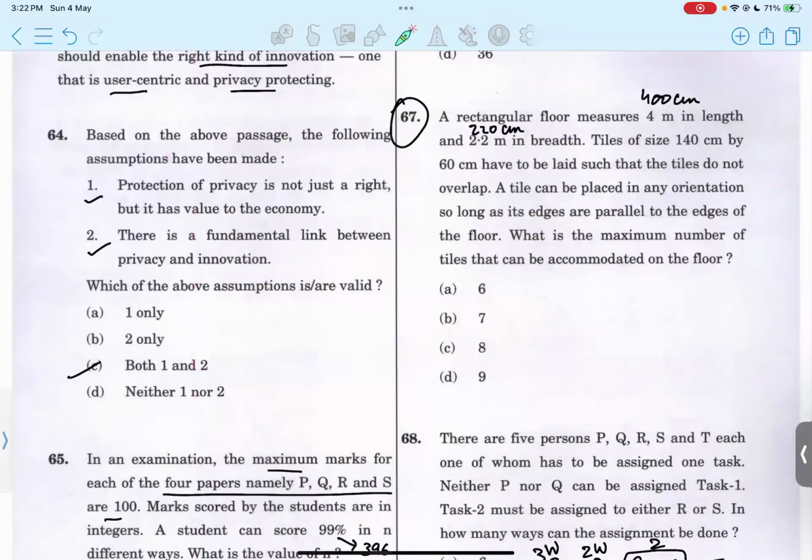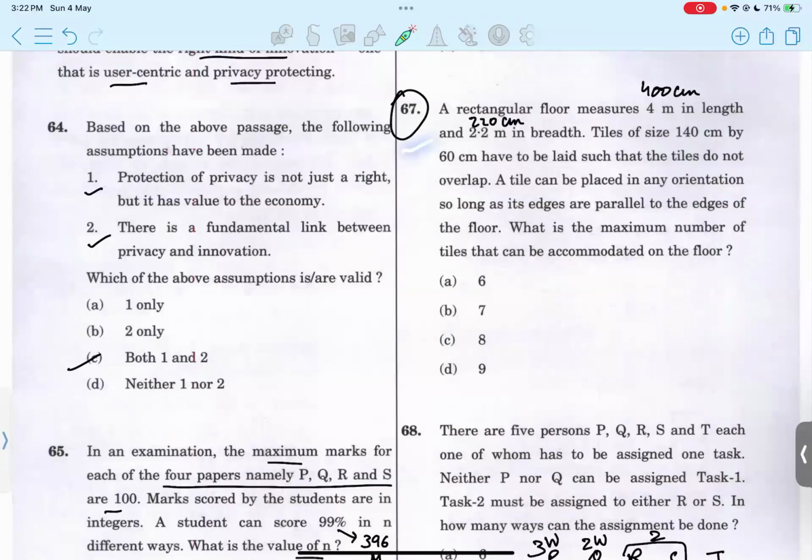So in 67, I was not able to solve this one.